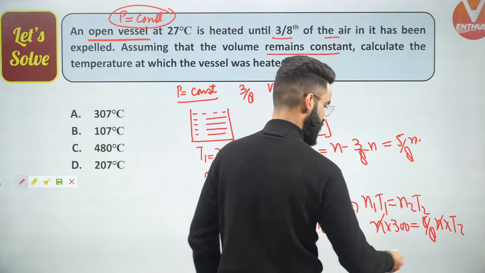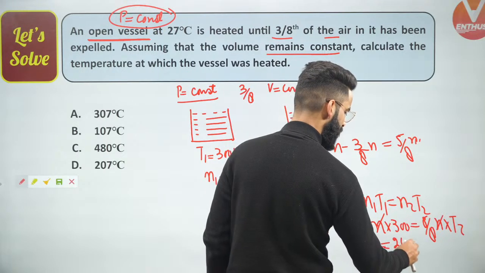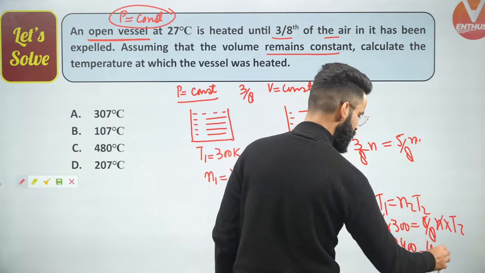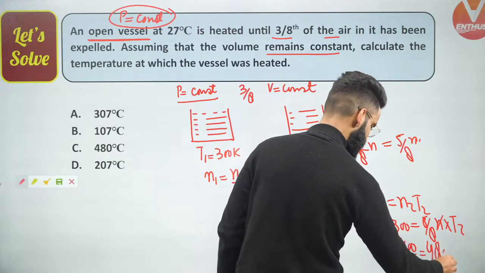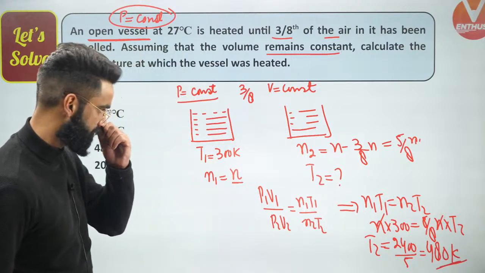Can I say N and N will get cancelled out? So T2 will be 8 3s are 24, 2400 divided by 5. It's going to be 5 4s are 20, 5 8s are 40, it's going to be 480 Kelvin. So 480 Kelvin is going to be the final answer of this question.